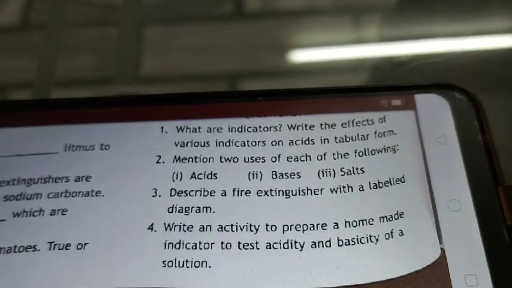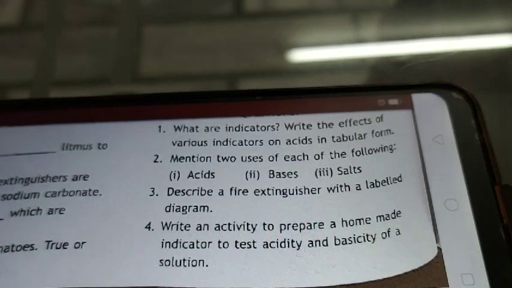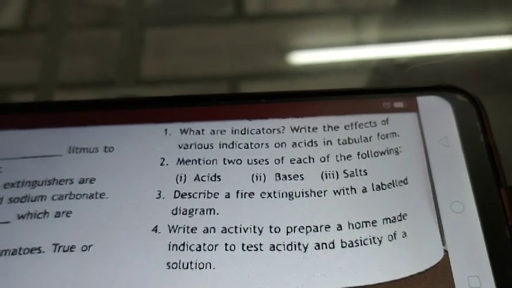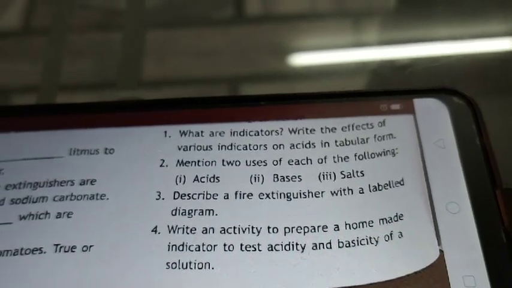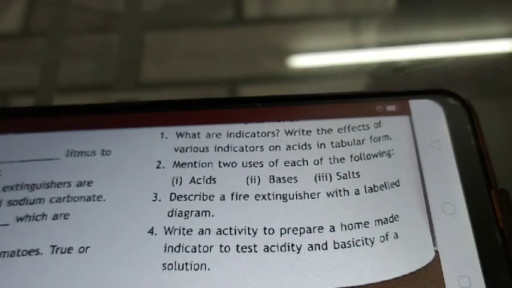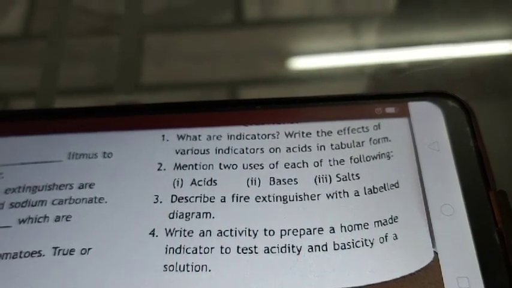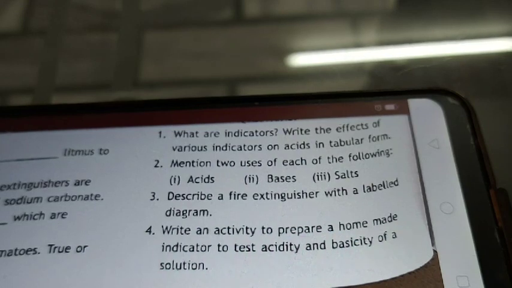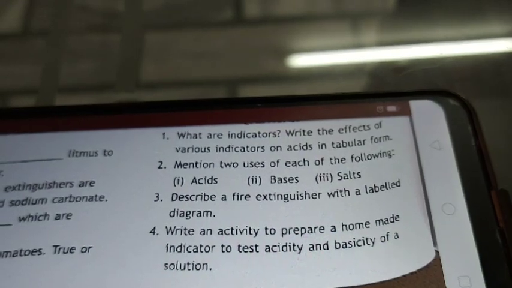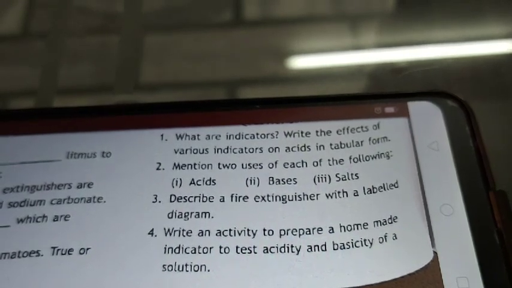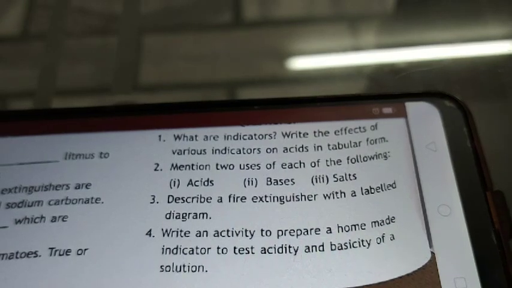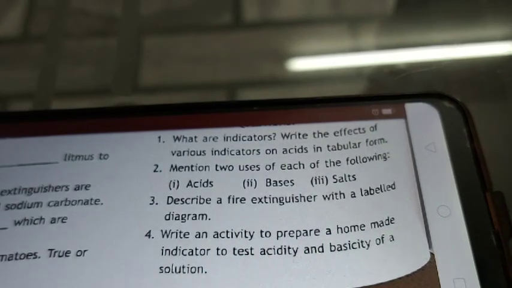Your indicator is ready, and after that we have to add some of this indicator in a test tube that is containing lemon juice. So the solution will turn what? Red or pink in color. That will show that lemon juice is what? Acidic. Okay.